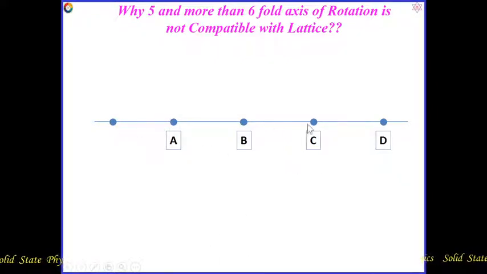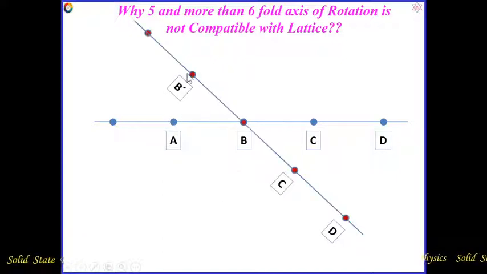Suppose it is a one dimensional lattice. Now I am going to rotate this lattice clockwise about this point B, so it will be moved up with a certain angle.